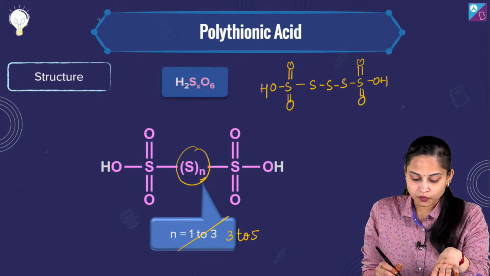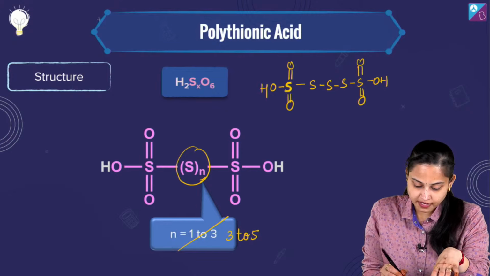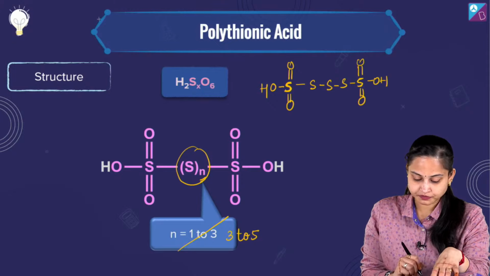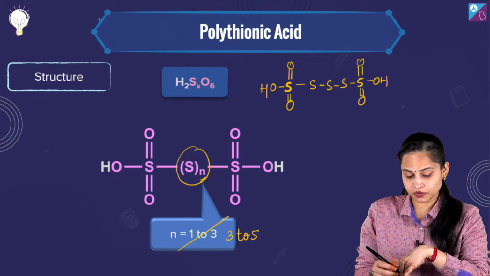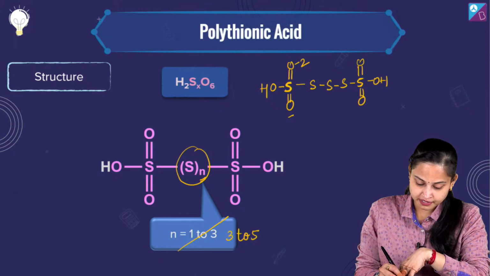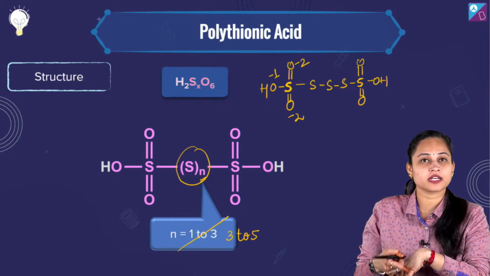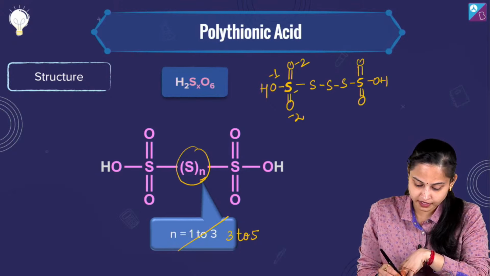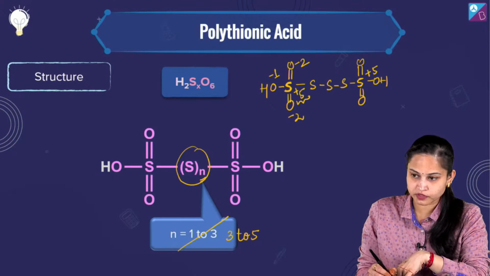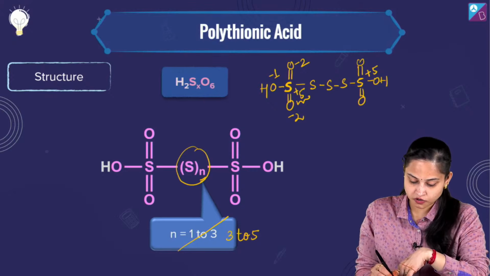Okay, now if I talk about this sulfur atom and this sulfur atom, oxygen is having the oxidation state of -2, -2, and hydroxide ion of -1. So it's -2, -2 and -1 is -5. So sulfur atom will be having the oxidation state over here of +5. Similarly over here it will be having the oxidation state of +5.